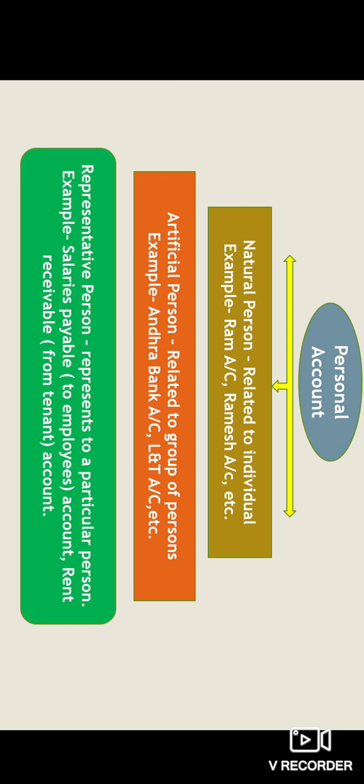Third thing is representative person. When we represent a particular person, that time it will come under representative person. Let's suppose salaries payable to employees account. Salaries are payable, it is indicating to whom? It is representing the employees. So this is how representative person is considered under personal account.